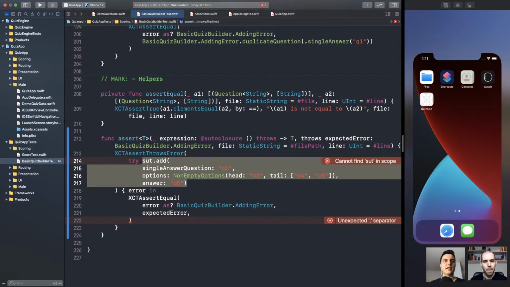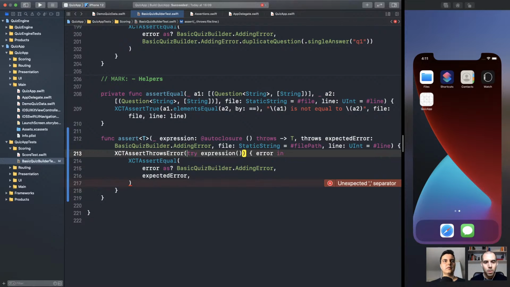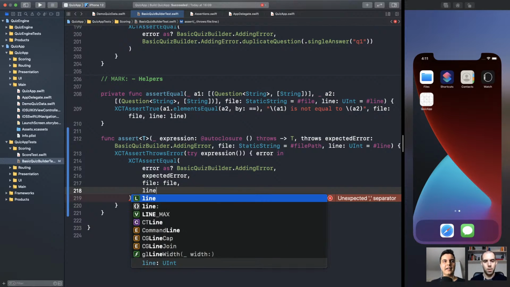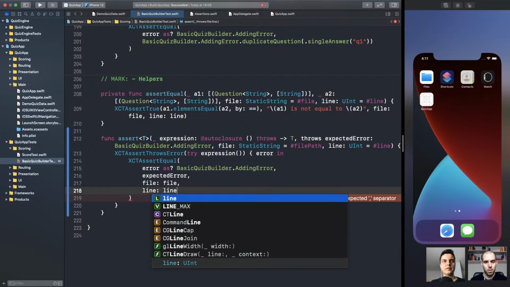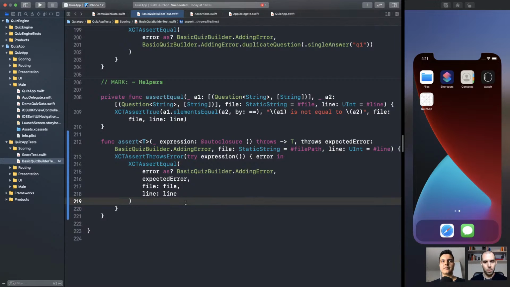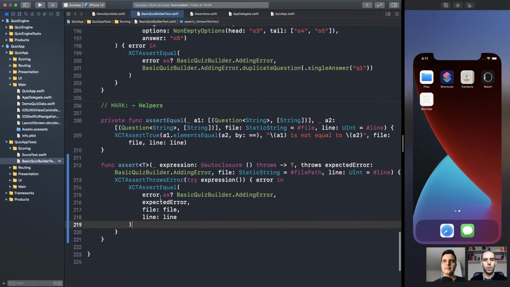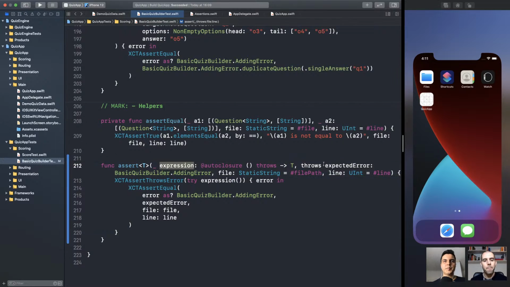And here it's try expression. Make sense? Let's also pass the file and line to the assertEqual, so we can show the error precisely where it happened. Awesome. That's it. We need the parent. Oh no. No, it's a trailing. That's it. Yep. Assert that this expression throws this expected error.